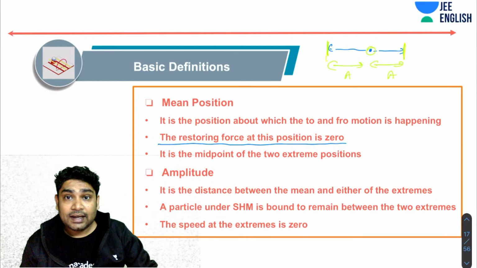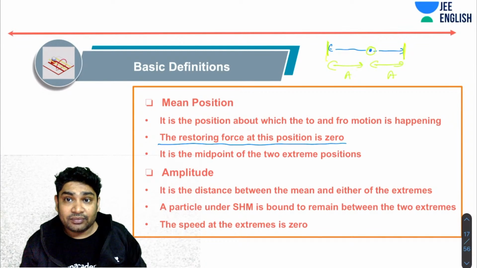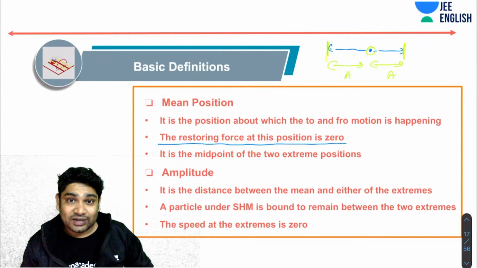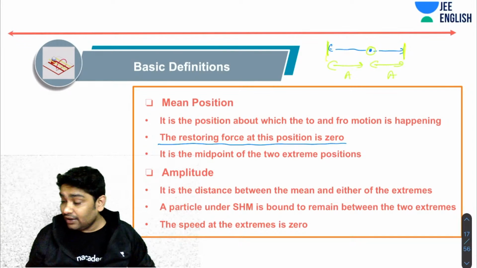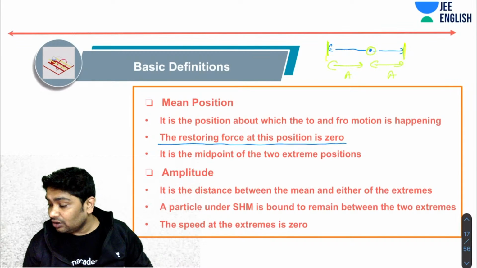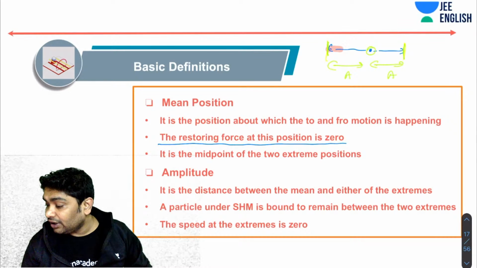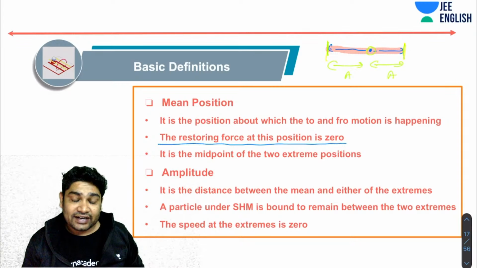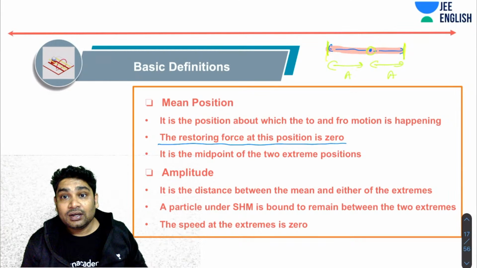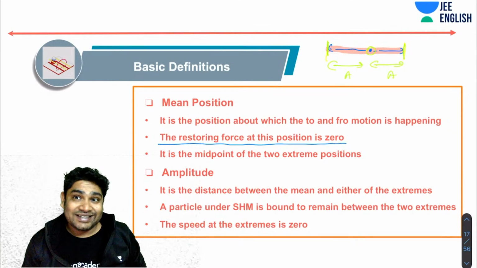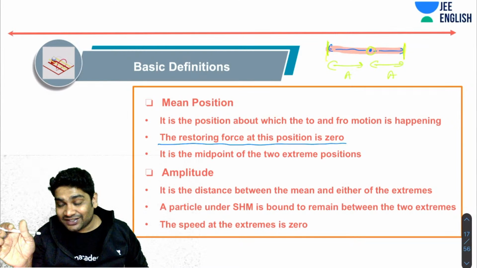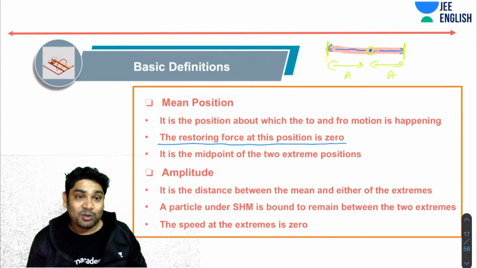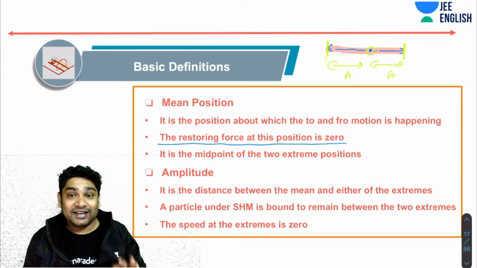Next, a particle under SHM is bound to remain between two extreme positions. So any particle which is performing SHM will only be restricted to move in this region. It cannot leave this region. This range is its range. It's bounded in that range. Now the speed at the extremes therefore is zero because it cannot go beyond the extreme. It has to turn its direction at the extreme. So at the extremes, its speed is always zero.